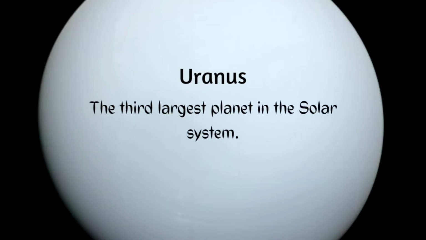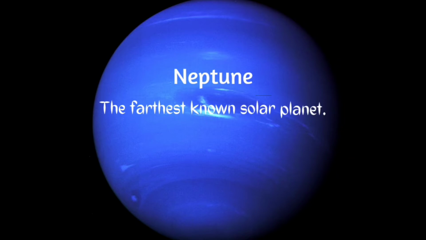Uranus is the third largest planet in the solar system. Finally, Neptune, it is the farthest and the coldest known solar planet.